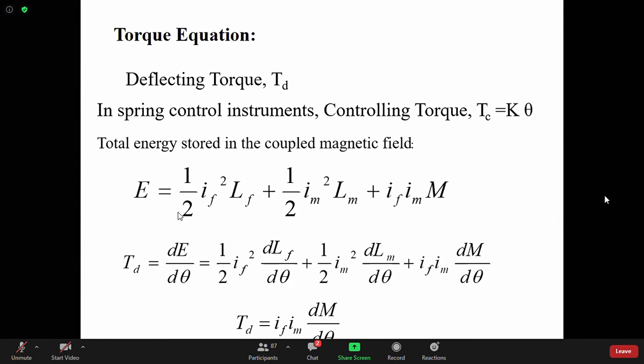If it is known to you, please say yes in the chat box. If not, say no. But this should be known to you. These are very well known things. Is it known to you? That means energy E is half L i squared plus half L. Someone is saying it is no. Okay.